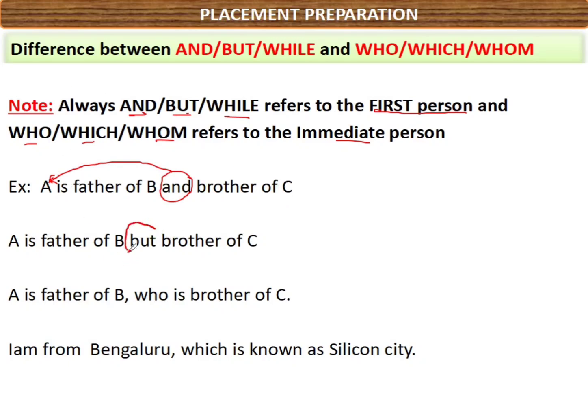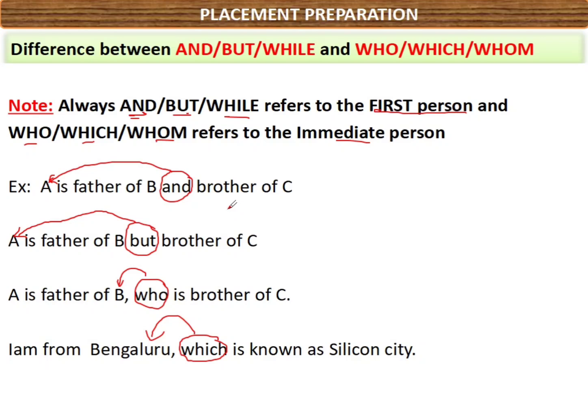Similarly, here 'but' also refers to the first person, whereas 'who' or 'which' refers to the immediate person. Where a person is involved, 'who' or 'whom' will be there; for a place or item, 'which' will be there.